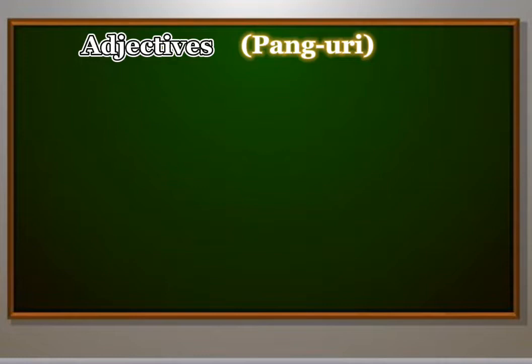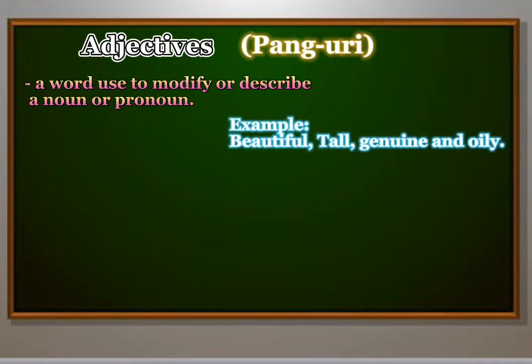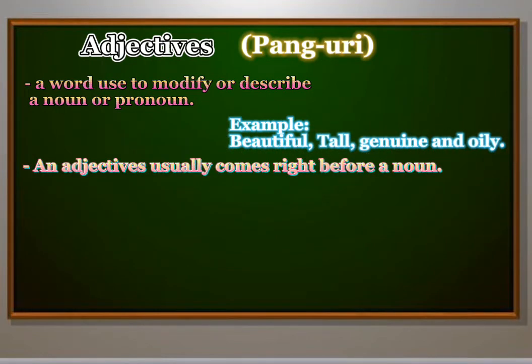So the fourth part of speech is adjectives. In Filipino, pang-uri. It is a word used to describe or modify a noun or pronoun. Examples of these are beautiful, tall, genuine, and oily. They may also name qualities of all kinds like, for example, huge, red, angry, tremendous, unique, rare, etc. An adjective usually comes right before a noun. For example, a red dress, 15 people.